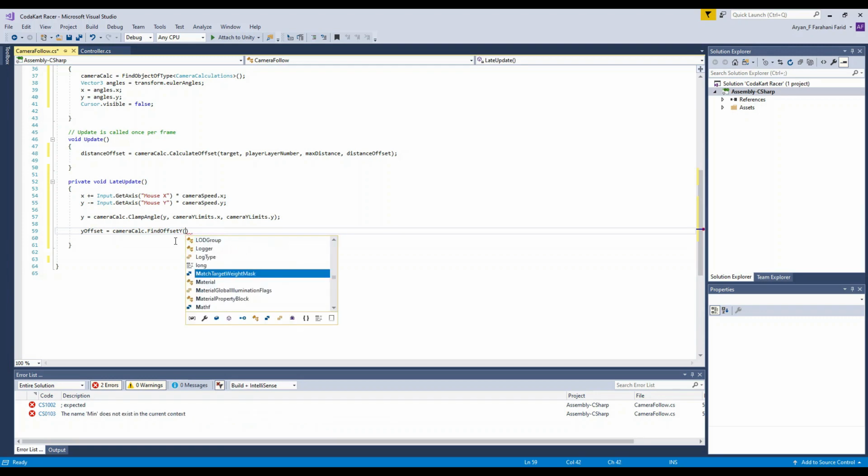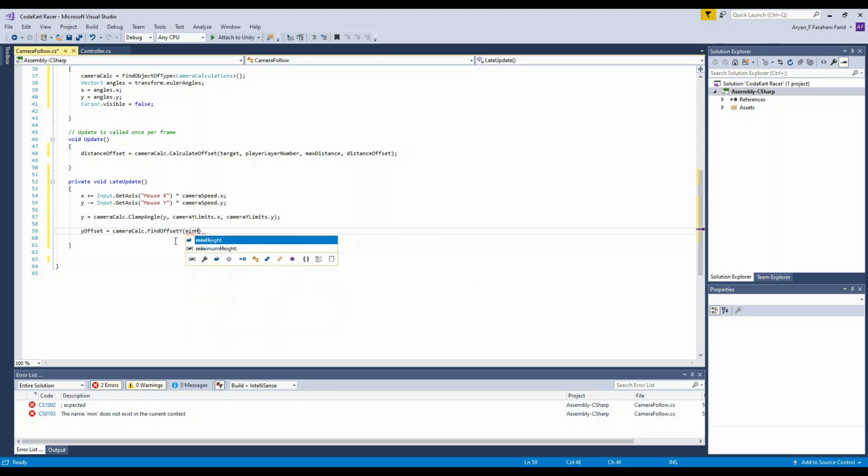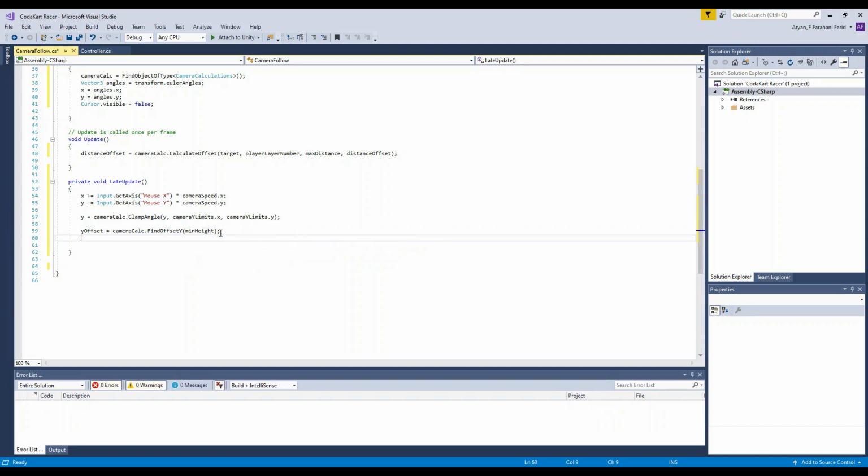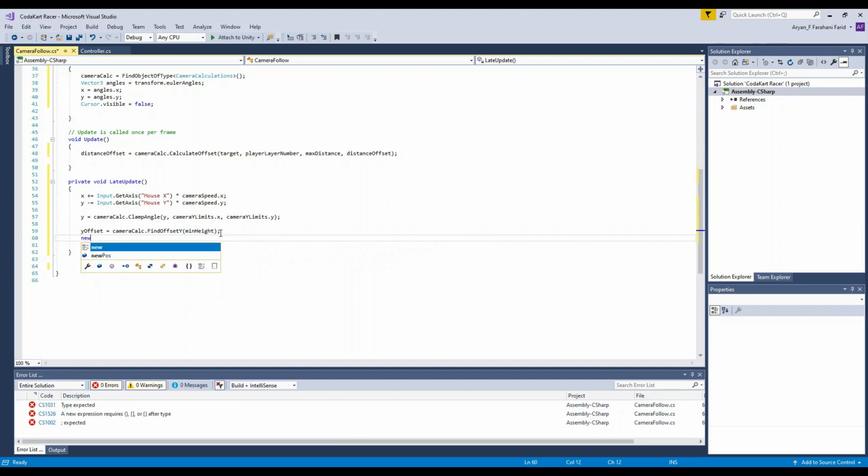M-I-N, or not with a capital M-I-N. And then capital H, height. Okay? And then semicolon at the end, obviously. And then your next variable is new POS. Sorry, my bad. New capital POS.